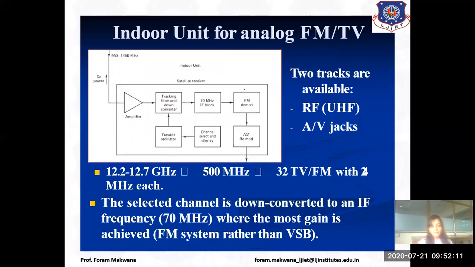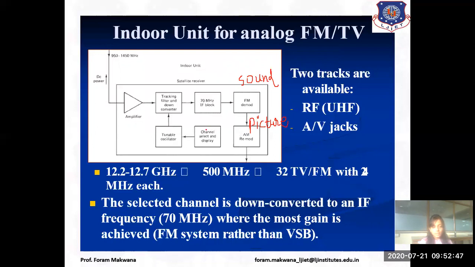And this is for sound. As we know, for sound we use frequency modulation, and for the picture, or you can say video, we use AM modulation, that is amplitude modulation. For video we use AM, and for audio we use FM.